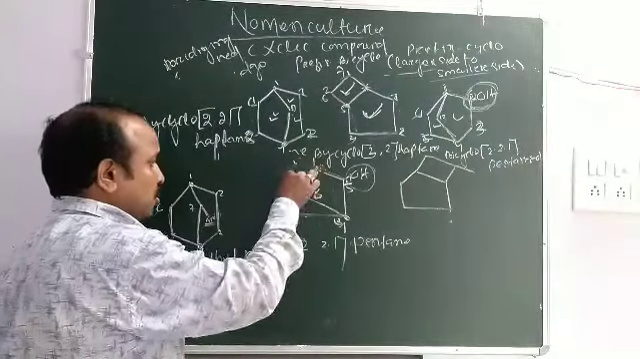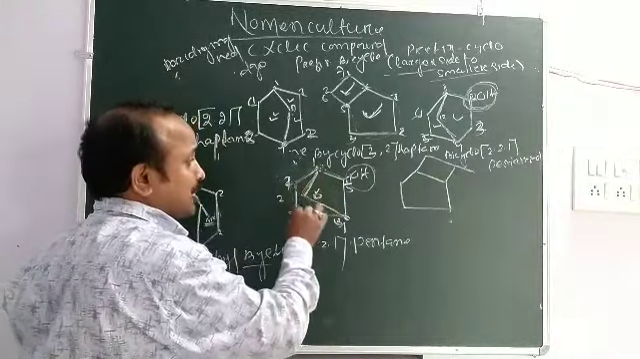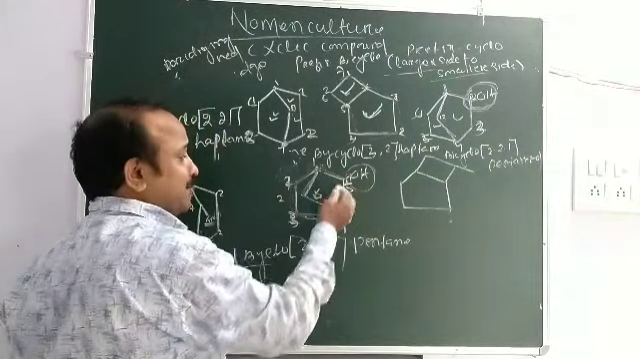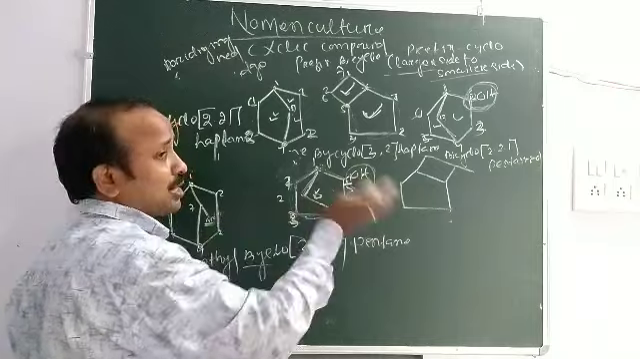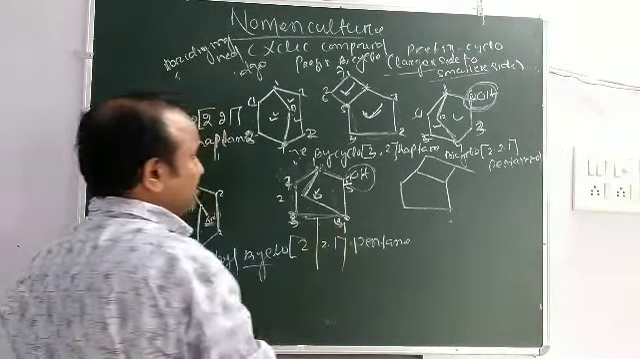Here is 1, 2, 3, 4, 5, 6, because this side is the larger chain. Don't give priority to the functional group. If the two chains are the same, then give priority toward the functional group. Okay, this is the important thing.